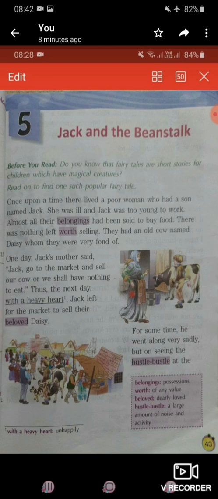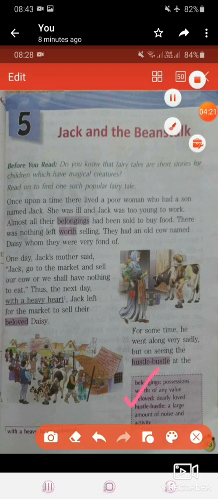Thus the next day with a heavy heart. With a heavy heart is a phrase that means unhappily, very sadly. So the next day what happened? Jack left for the market to sell their beloved Daisy. So the next day with a very heavy heart, unhappily, Jack left for the market. Jack went to the market to sell their beloved. What do you mean by beloved? Beloved means very dearly loved.